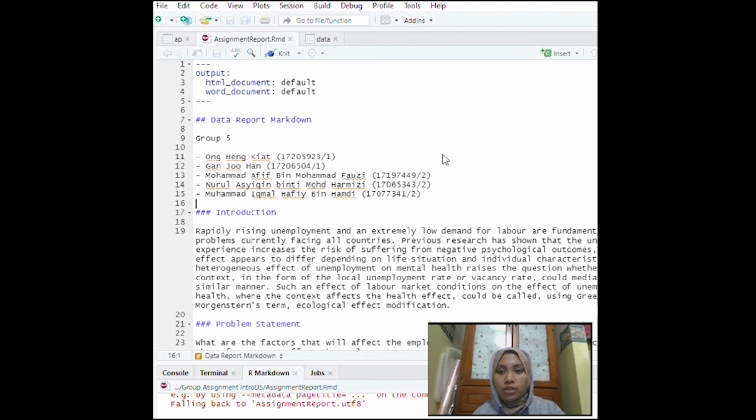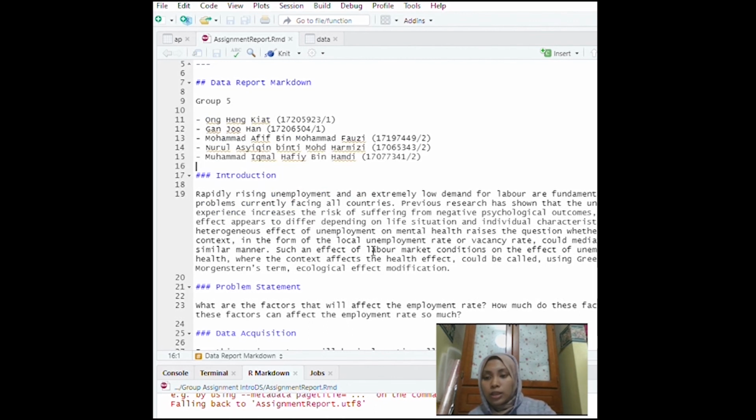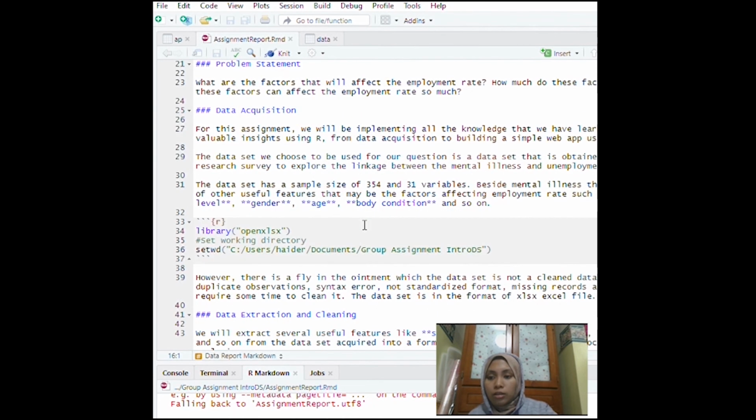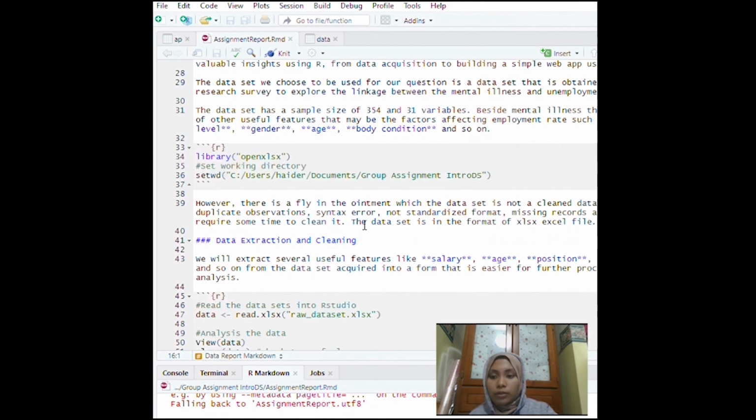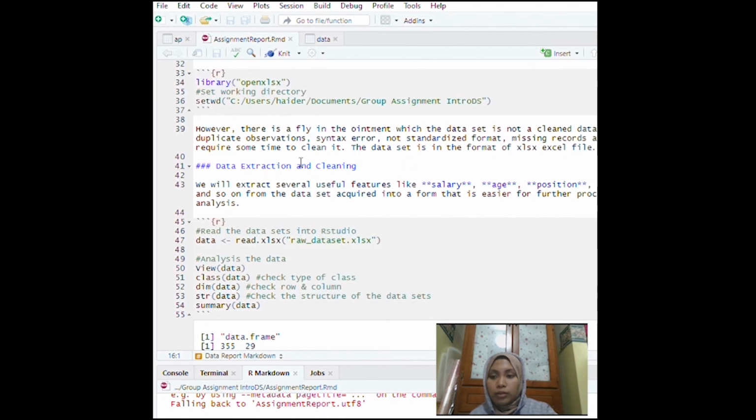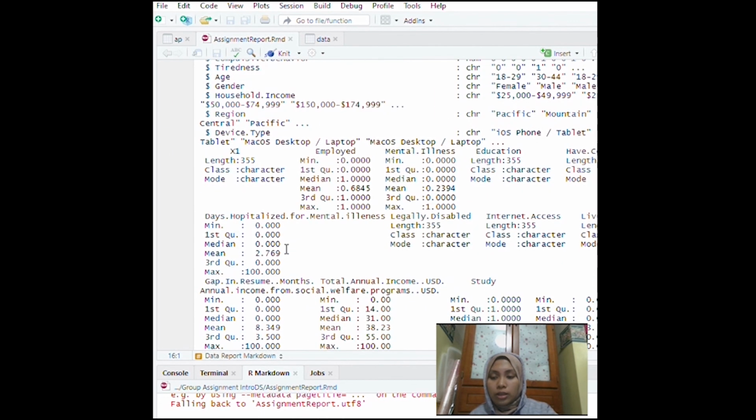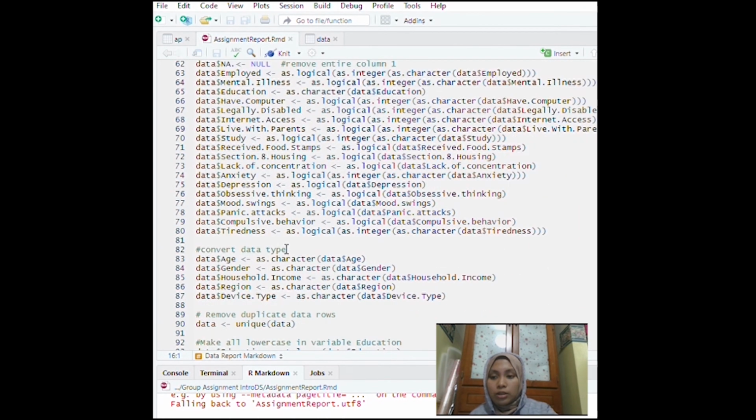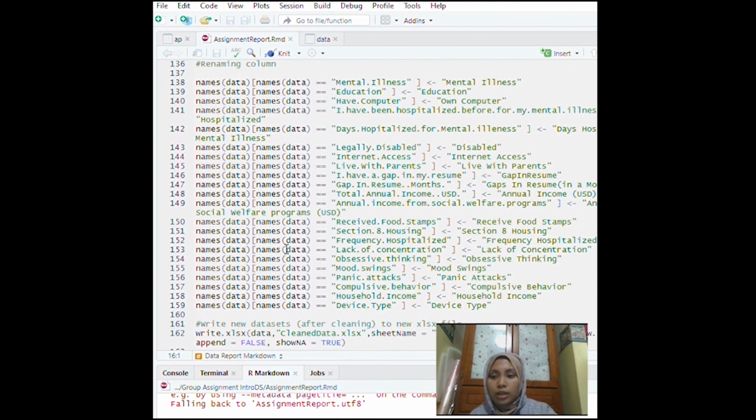Today I will show you the report I made from all the code my friends gave to me, so that I can compile it and make a report with some values. First the name, the group and group number, the introduction, problem statement, data acquisition, then data extraction and cleaning. Then this part is cleaning and replacing the null values and renaming the columns, and then data analysis.